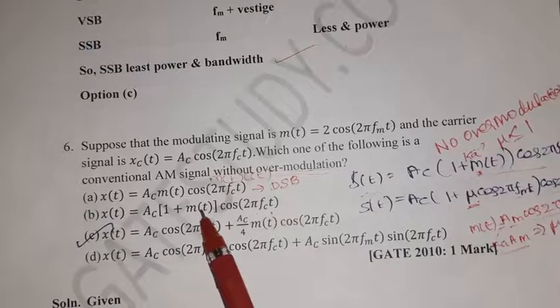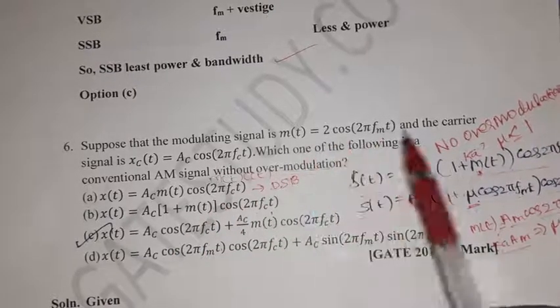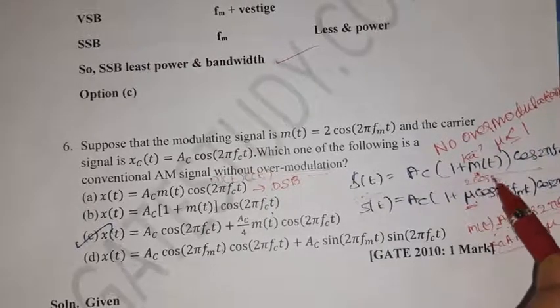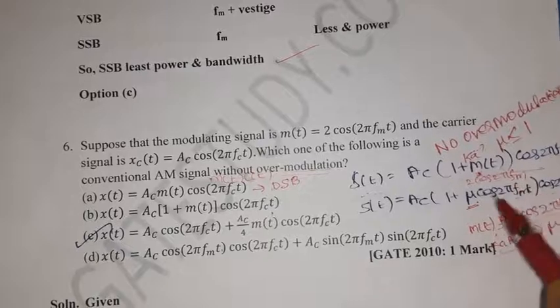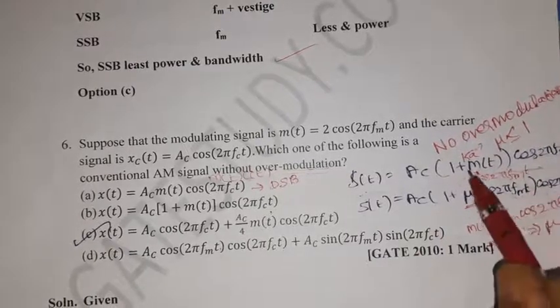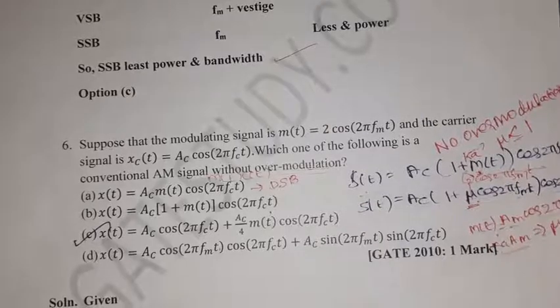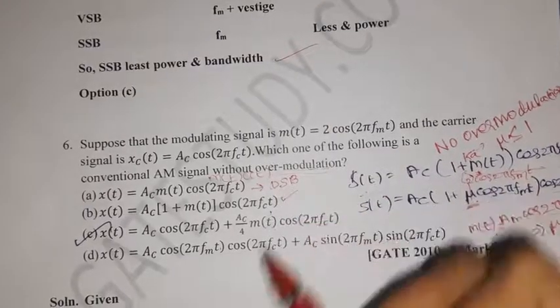So m of t here is 2 cos 2 pi fmt. Substitute 2 cos 2 pi fmt in this expression. What is mu? Mu is 2. So mu is greater than 1, so it is over modulation, okay.